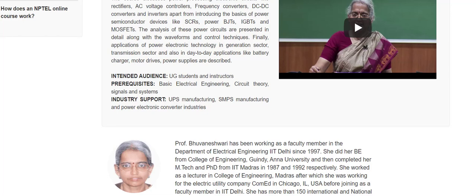One of the advantages of registering for the NPTEL certification course on power electronics is that you can complete the GATE syllabus of power electronics. You can attempt the NPTEL certification course exam, which is provided by IIT professors. So by October you can complete power electronics, and after that you go for revision also. This is one of the advantages of registering for this course.